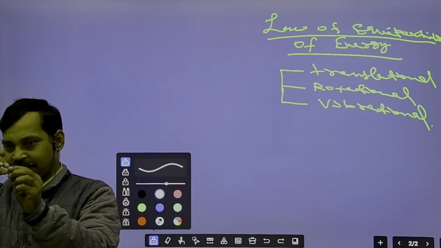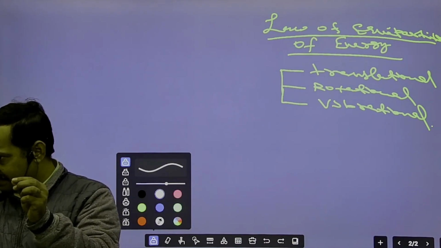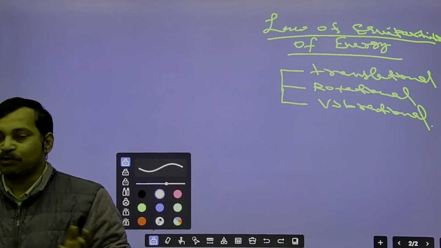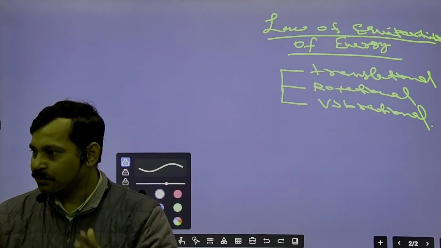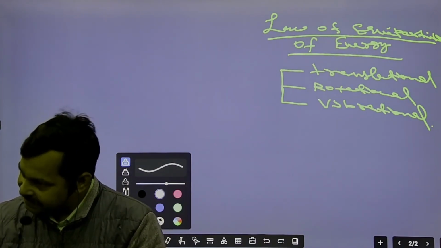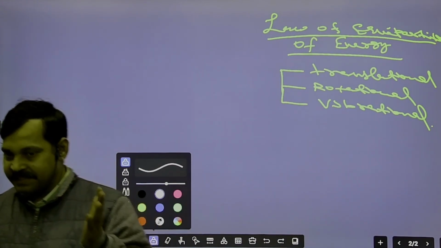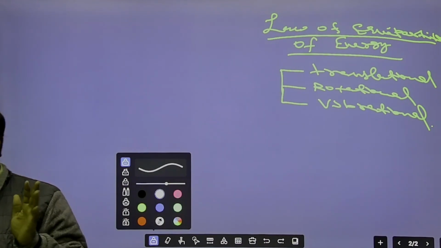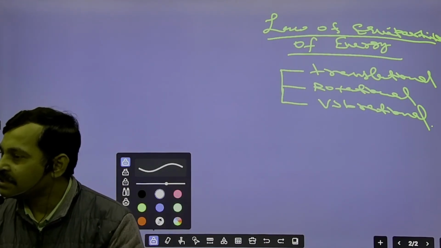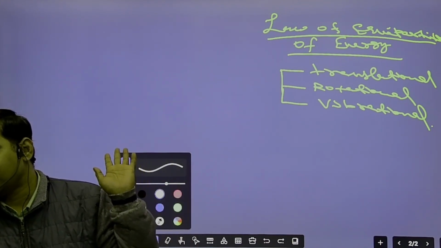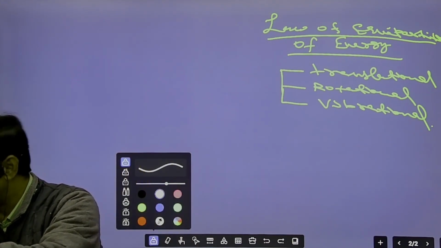The axis will remain in one axis, so it can rotate in the other two axes, right? So rotational motion is possible along two axes if it is rigid. If it is not rigid, then the axis can rotate in either direction. The motion of a particle can be represented by three axes, so rotational motion will be 3 if it is not rigid.